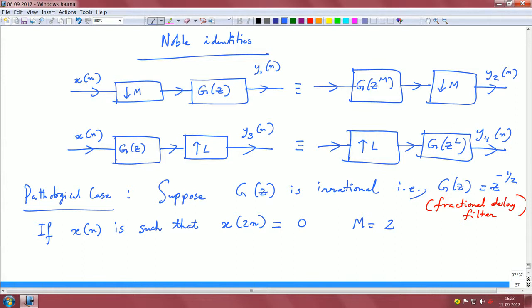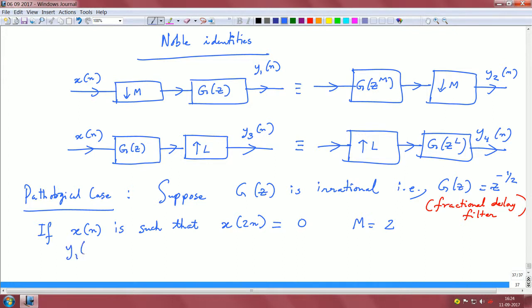Let us look at the first case. If you are downsampling by 2, you are throwing away all the zeros anyway, and whatever you have is basically filtered through g of z.